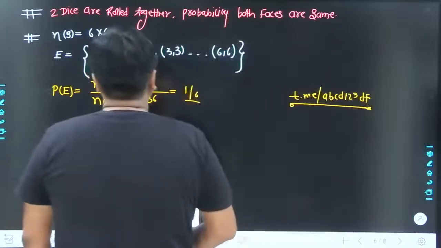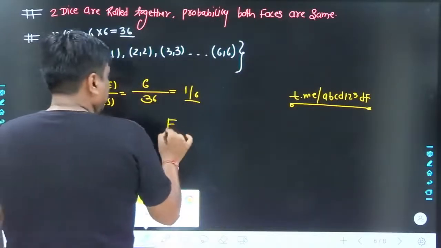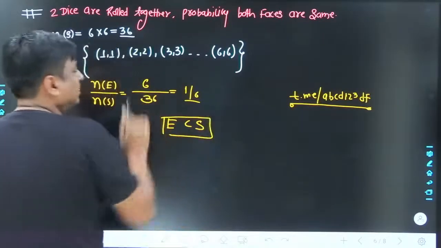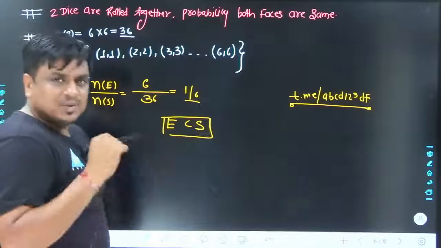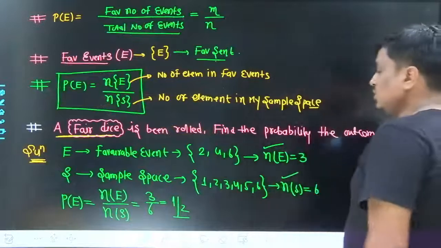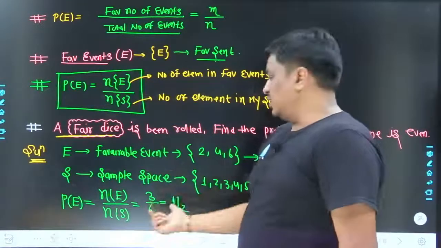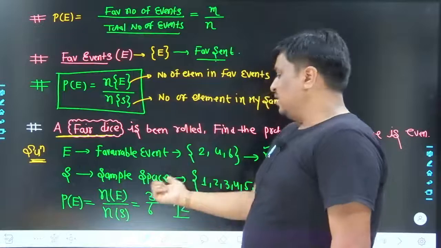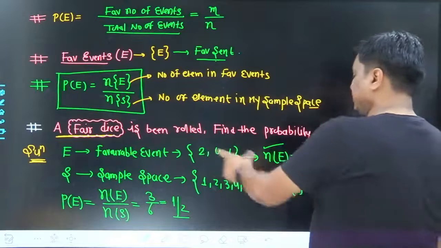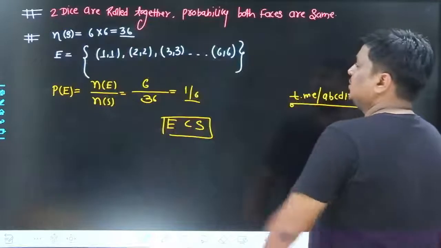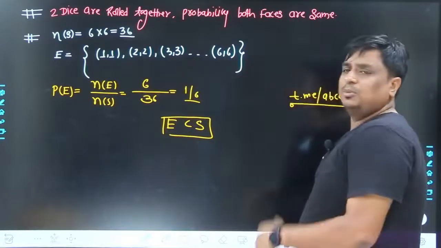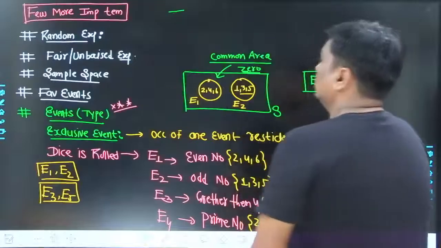One thing can be seen. The event which you have known would always be a subset of the sample space. Like total 36 events we had, out of 36 events my favorable event is merely 6. Here also, out of total 6 outcomes, or 6 elements, the 3 elements are my favorable event. So I can say 2, 4, 6 is a subset of 1, 2, 3, 4, 5, 6, and similarly 1,1, 2,2 is a subset of 1,1, 1,2, 1,3, and so forth. Same goes here as well.